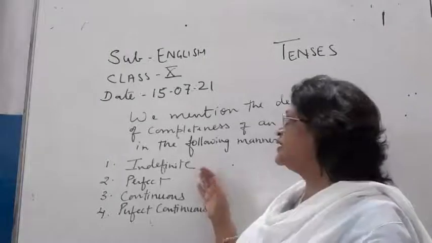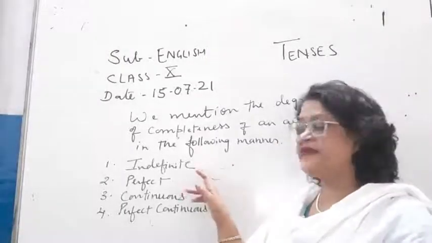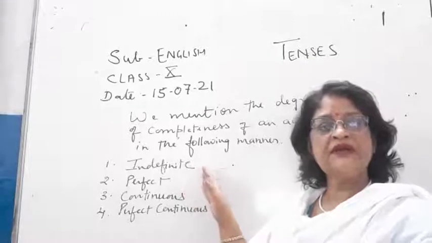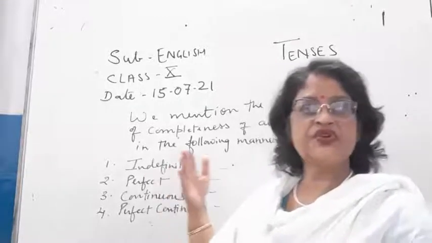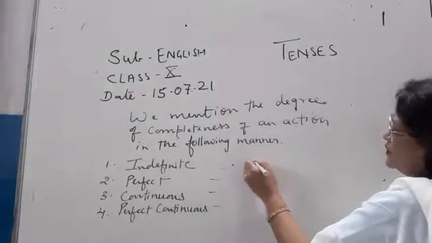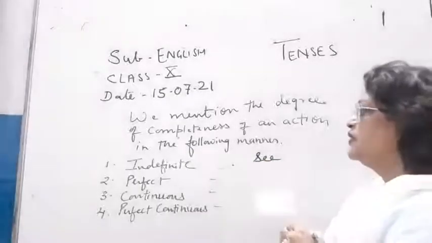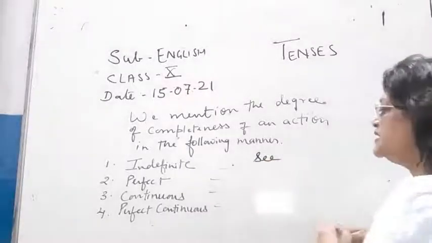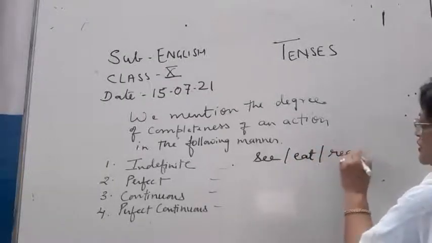We know that a work has been done in the present time, but we don't know whether that work is completed or not. For example, see, or eat, or read, any word we can say.